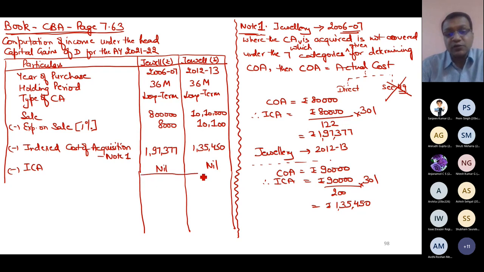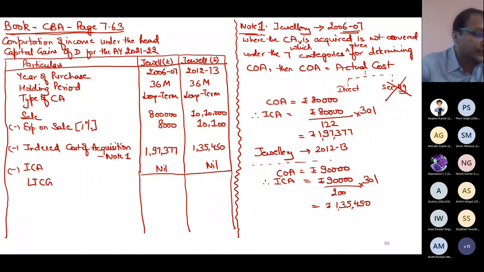The question is not yet complete. Only the first 4 lines are complete till this point. So my LTCG is, can you tell me the amount? 594,623.